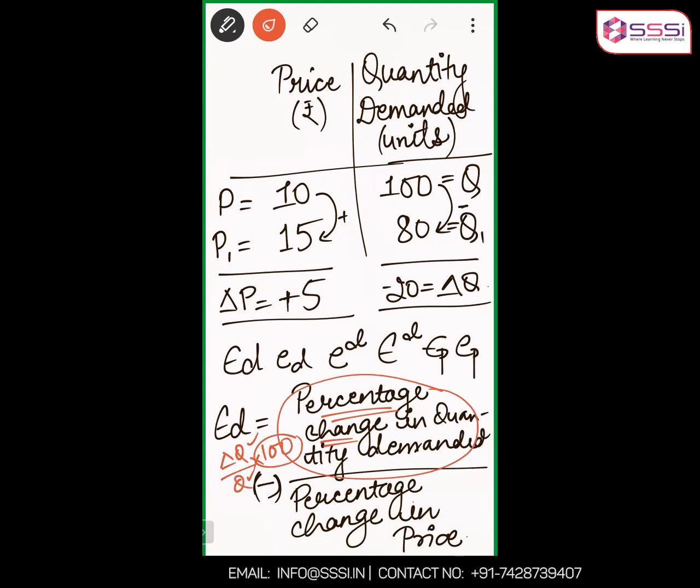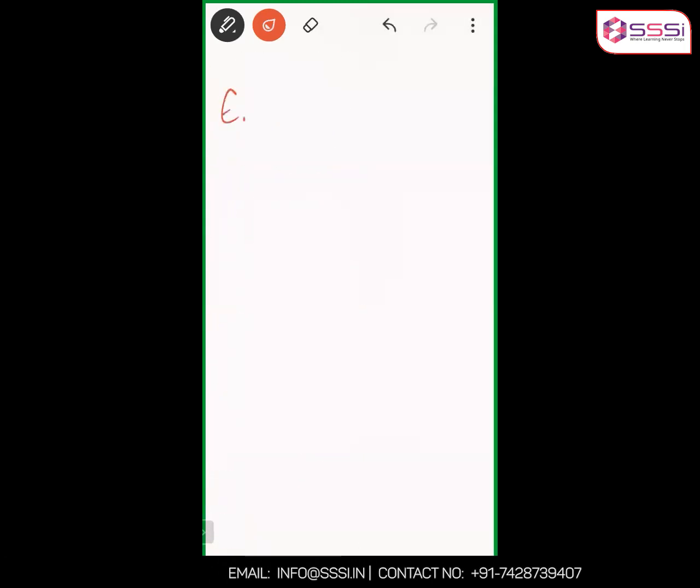And instead of percentage change in price, can I just write change in P by P multiply by 100? So the formula will become ED equals to minus change in Q by Q multiply by 100 whole divided by change in P by P multiply by 100.